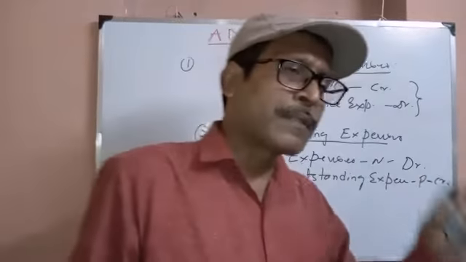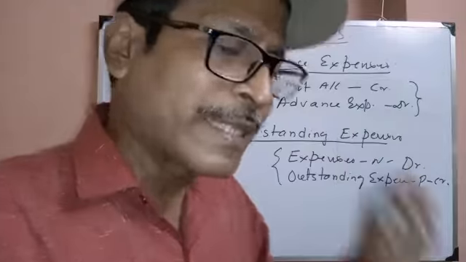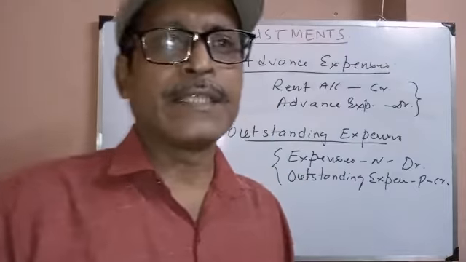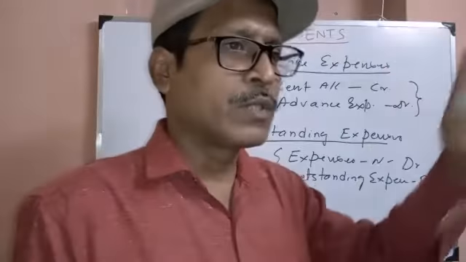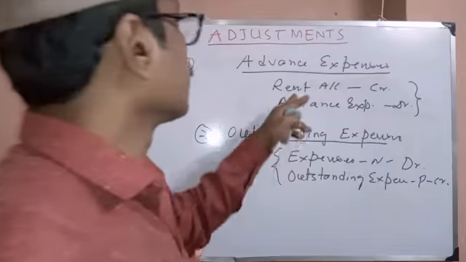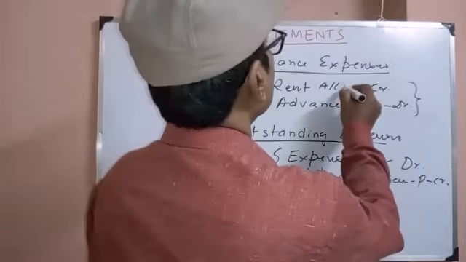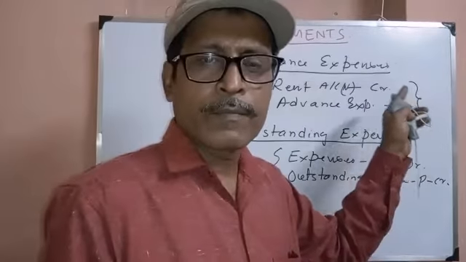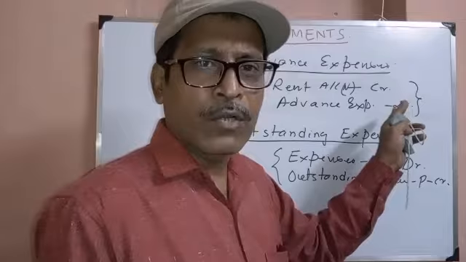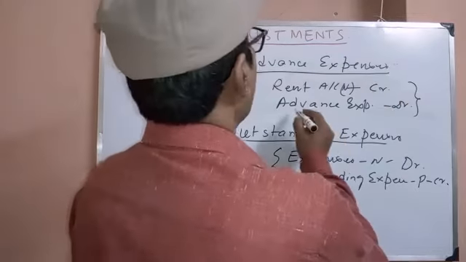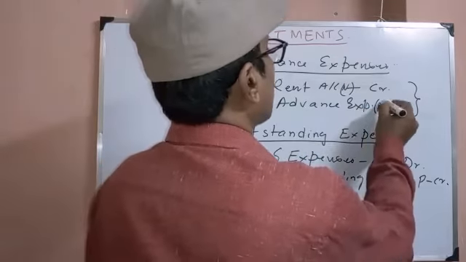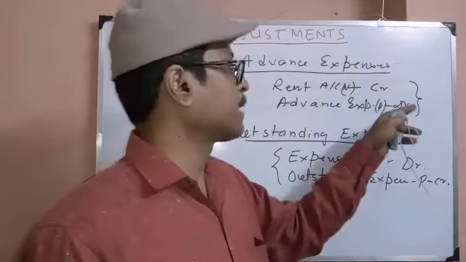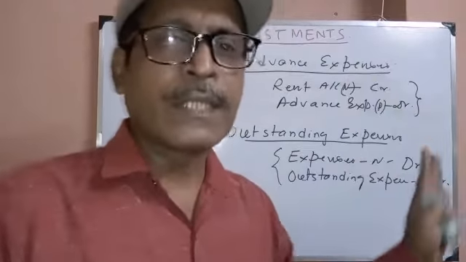Advance expenses are given in the adjustment under the trial balance. You should assume it's included in the rent shown in the trial balance. So rent, nominal account, should go to profit and loss account. Advance expense is a personal account. Advance and outstanding are always personal accounts. It will go to the balance sheet, debit side, that means asset side. Assets are always debit.